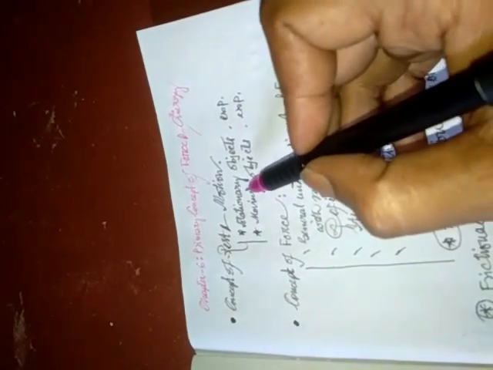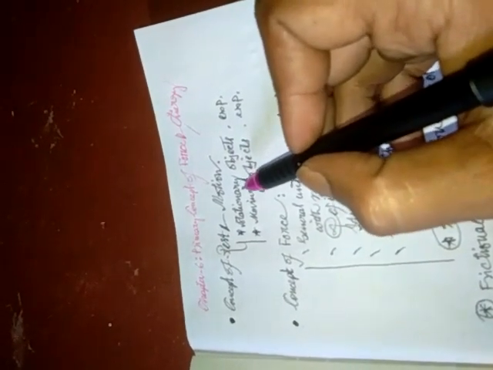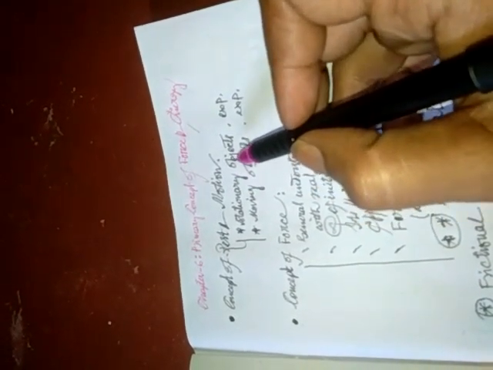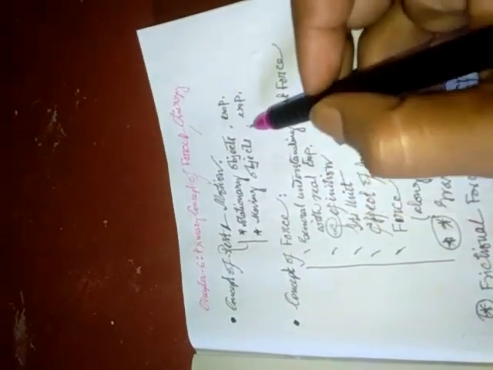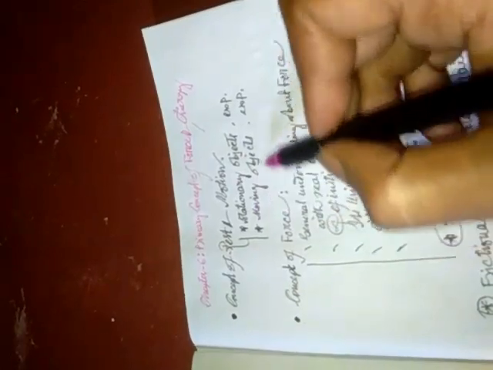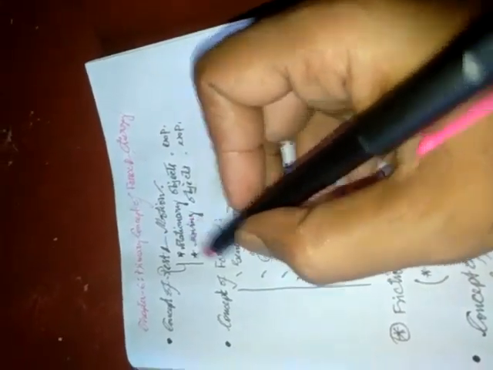For example, stationary objects. So what are the stationary objects with example, and what are the moving objects with example, and the difference between them. So after knowing this rest and motion concept, now